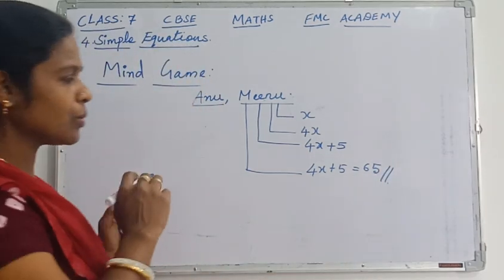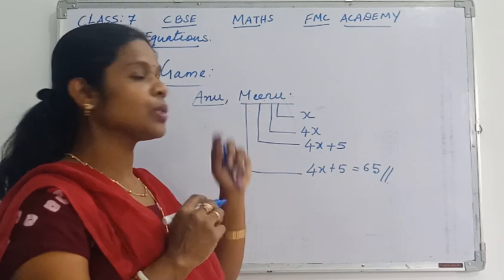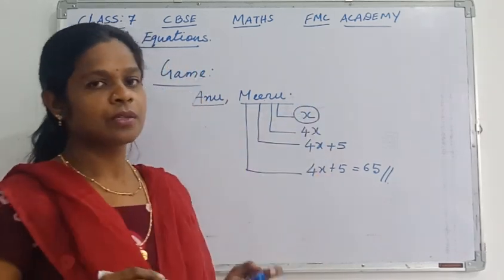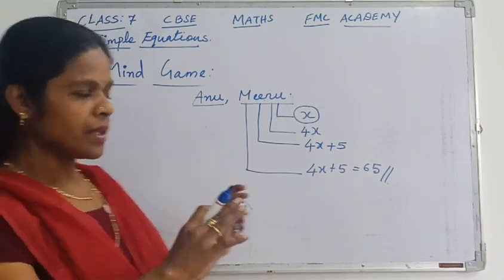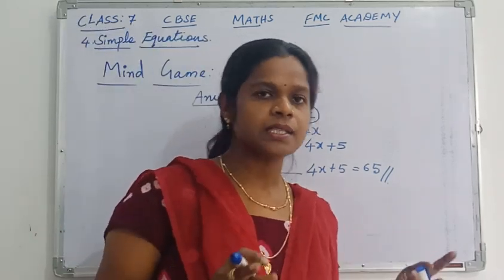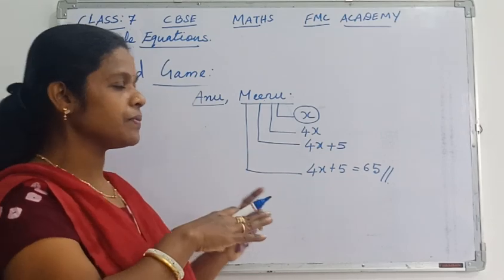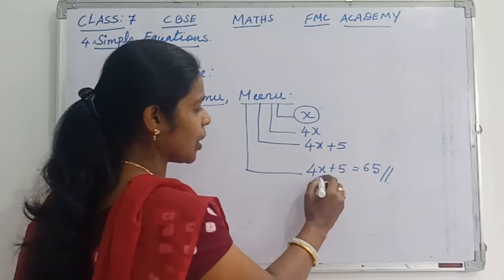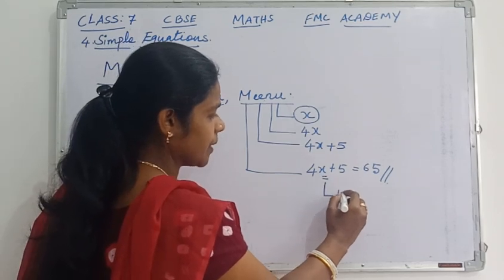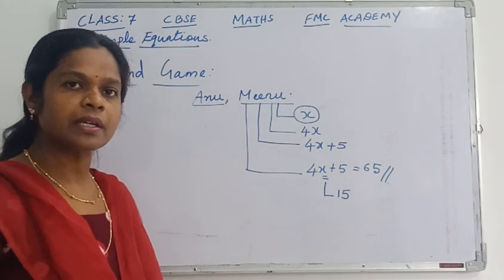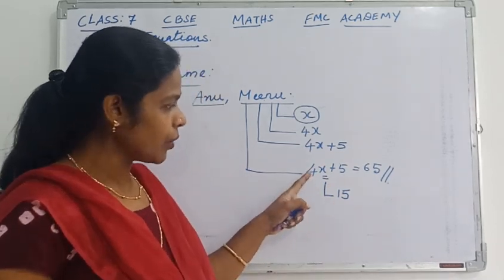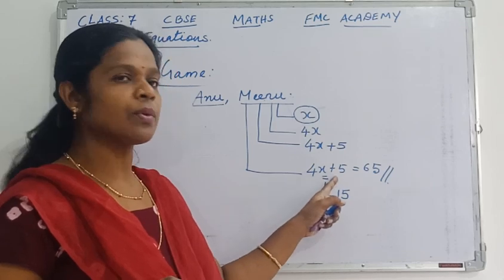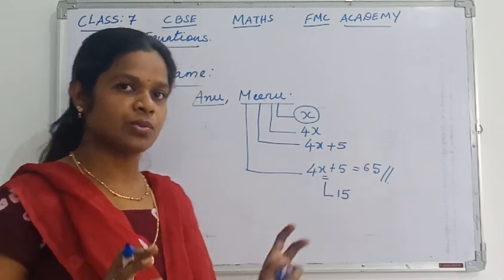Now the question comes: what number did Meenu think of in the beginning? That is x. What is the value of this x? In this game, nobody in the class knows the answer, but Meenu herself says the answer immediately. She says the number she thought of is 15. Then 4 into 15 is 60, plus 5, so you get 65, which is equal to 65. So this is the game.